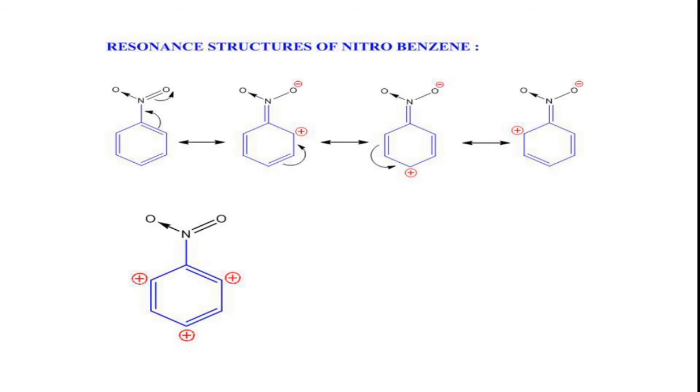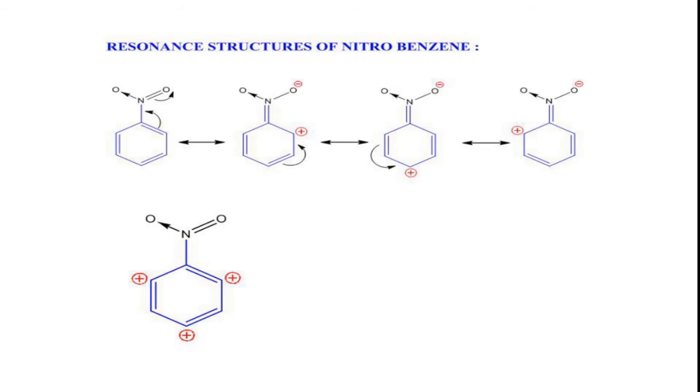So due to the electron withdrawing nature of the nitro group, if you look at the resonance structures, you see there is a double bond character to the bond between the carbon of the benzene nucleus and the nitrogen of the nitro group. There is a partial double bond nature.